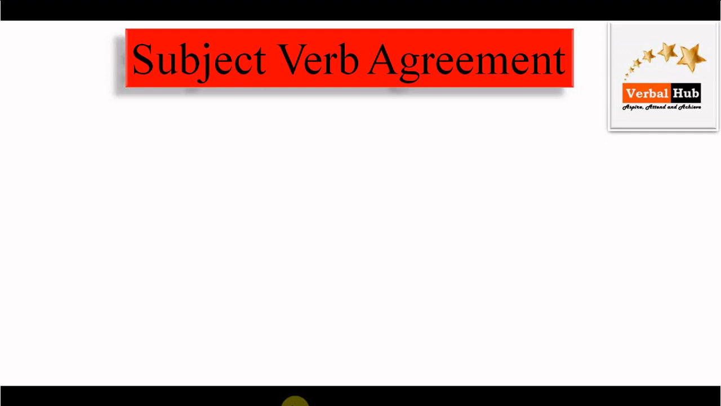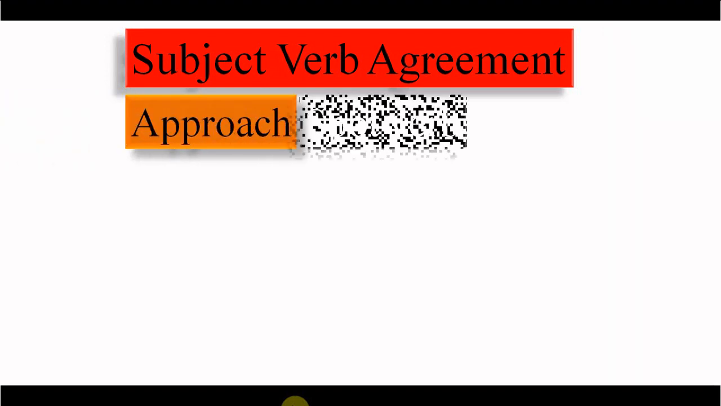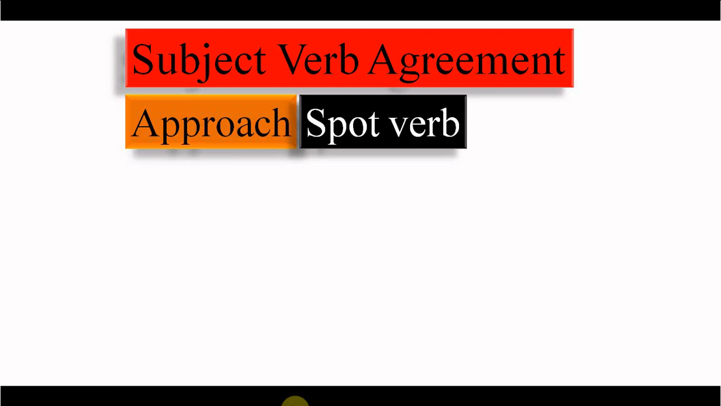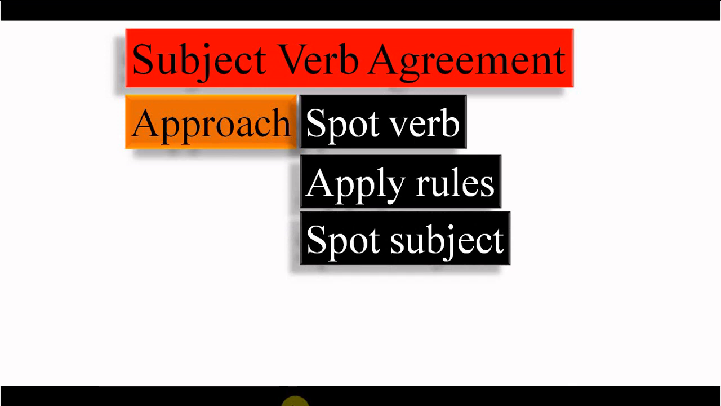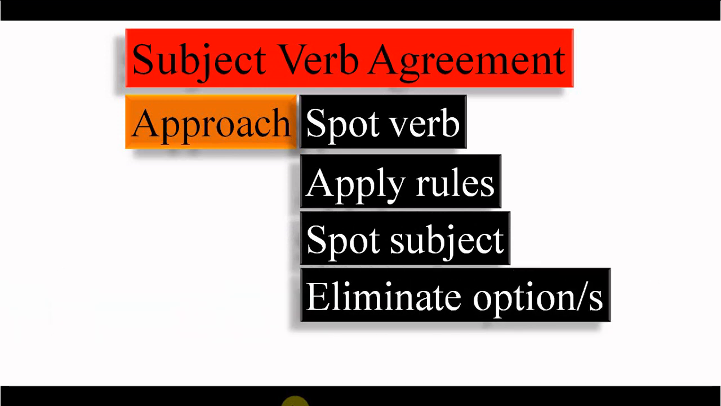We have already discussed two rules in previous videos. If you want to go through, I'll share the link in the description. So first of all, we should know what the approach should be. First of all, we should spot the verb. After that, apply the rules. As per the rule, the next job is to spot the subject, and at last, eliminate the option or options.